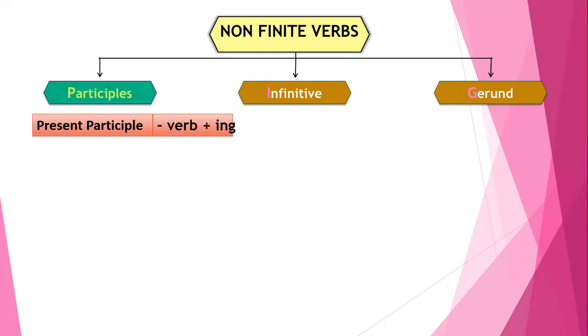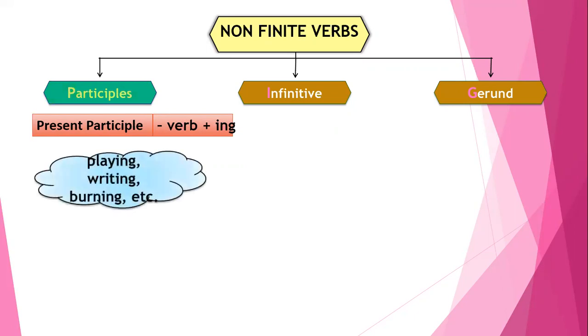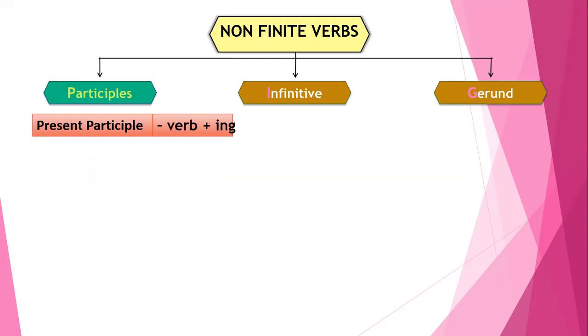That is present participle, which is verb plus ing: playing, writing, burning, present participles. On the other hand, past participle, that is ed, en, t, and n.